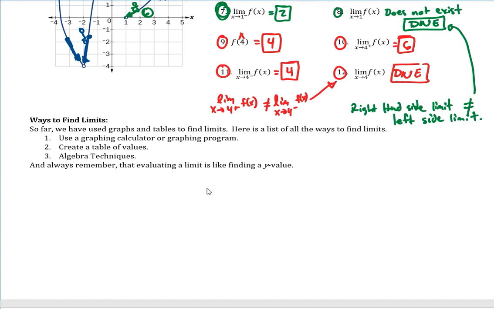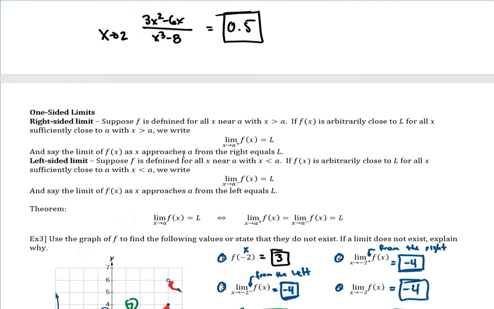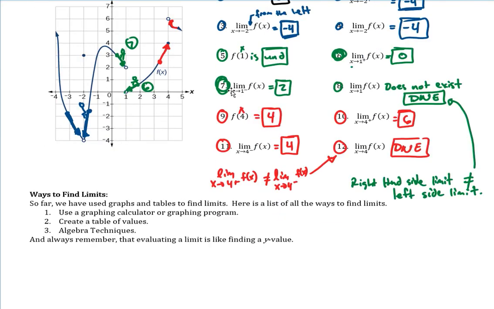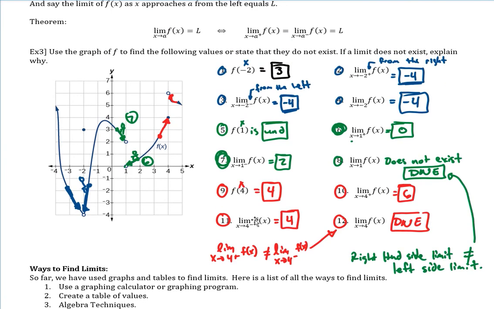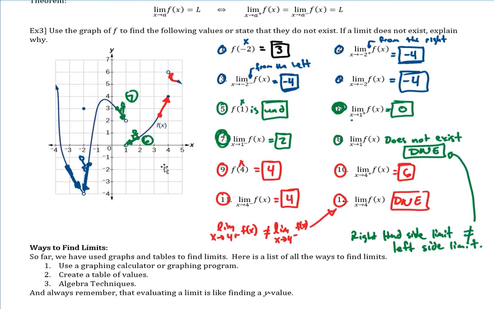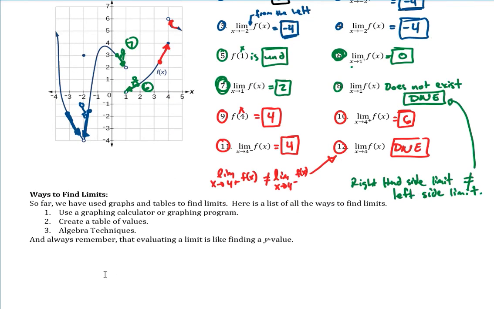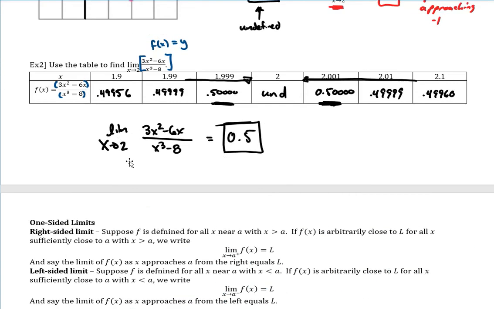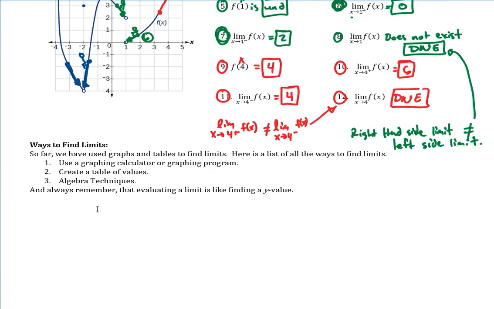But so far, when doing limit problems, we either use a graphing calculator like we did for this one, or we use a graph, like these ones were already given as a graph, so we were able to do it from what they gave us, or we create a table of values like we did on this one with a calculator. Okay, so we made the table of values.